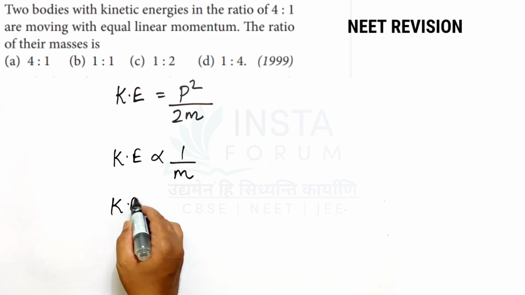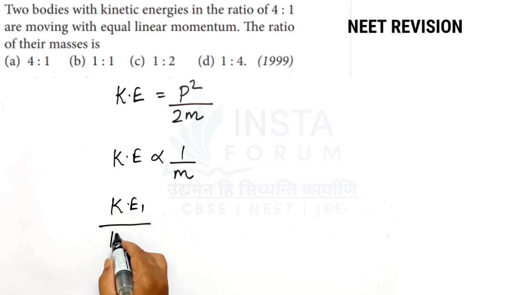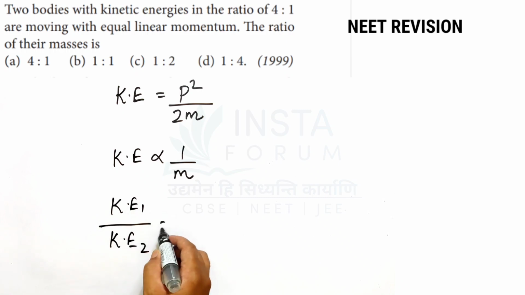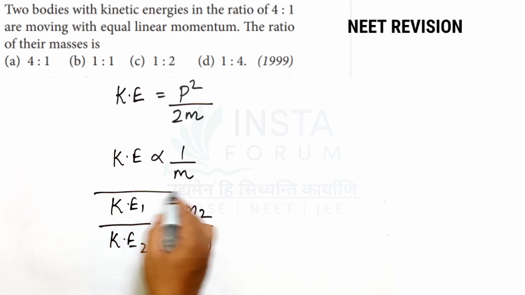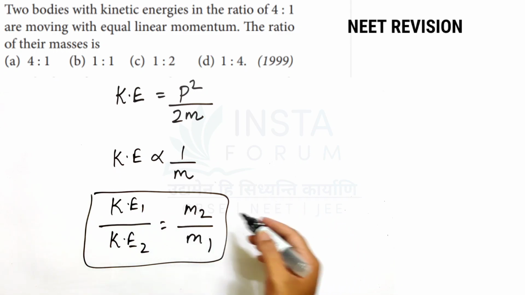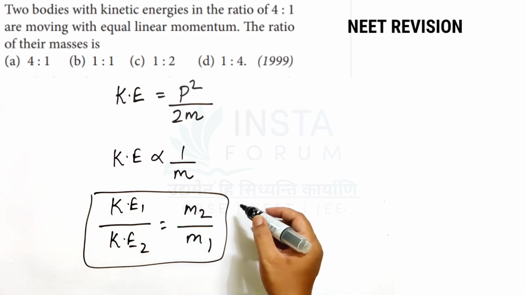Now KE1 by KE2 will be equal to m2 by m1. So from this relation you can directly use the ratio of kinetic energy.